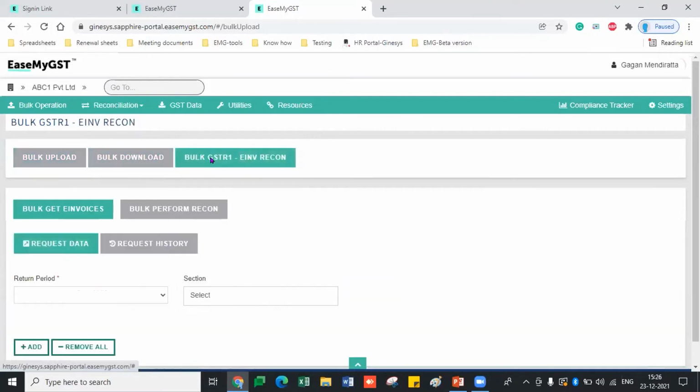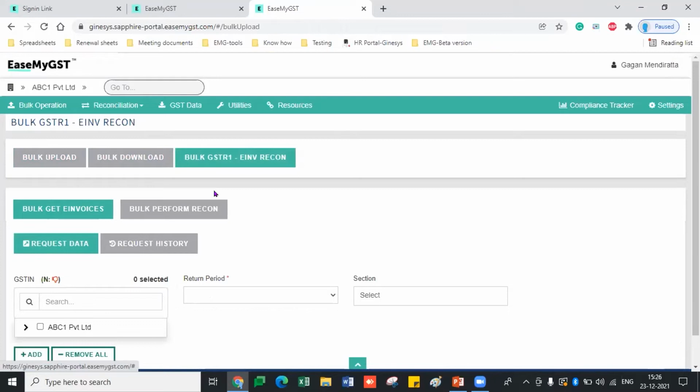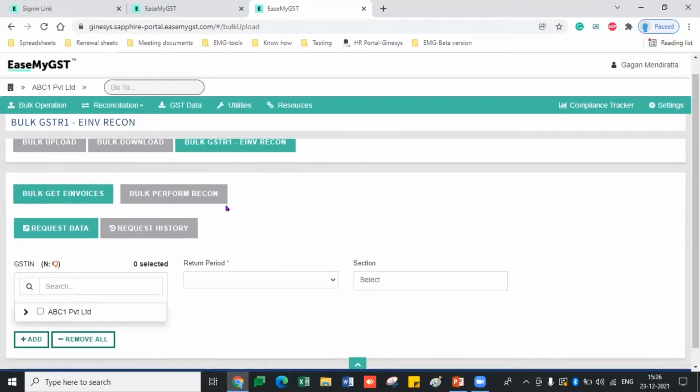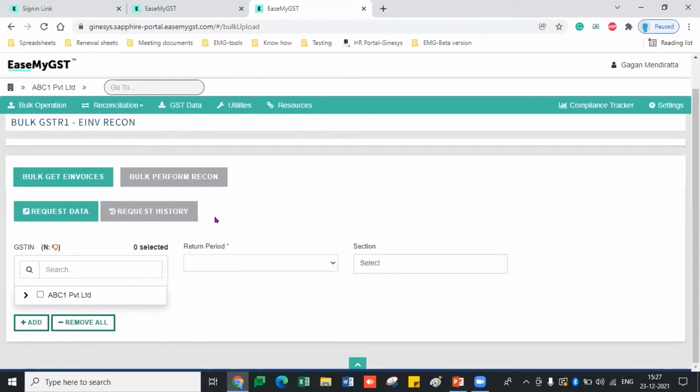Now coming to a new feature, that is e-invoice, means recon with the e-invoice for GSTR1. This is basically a new feature, and again the most awaited feature which all the users want, that is how to do a reconciliation with the e-invoice, because some of the invoices are generating, and in some of the data which we are providing from the accounts team, there is some gap between the accounts team plus the users who are generating the e-invoice. So there are some gaps in the data or in the invoices. You can fill out that gap by performing the recon view.